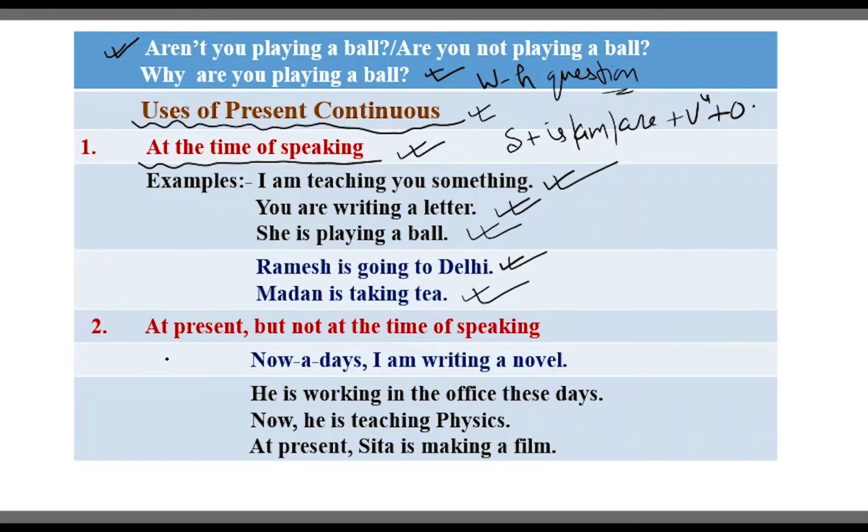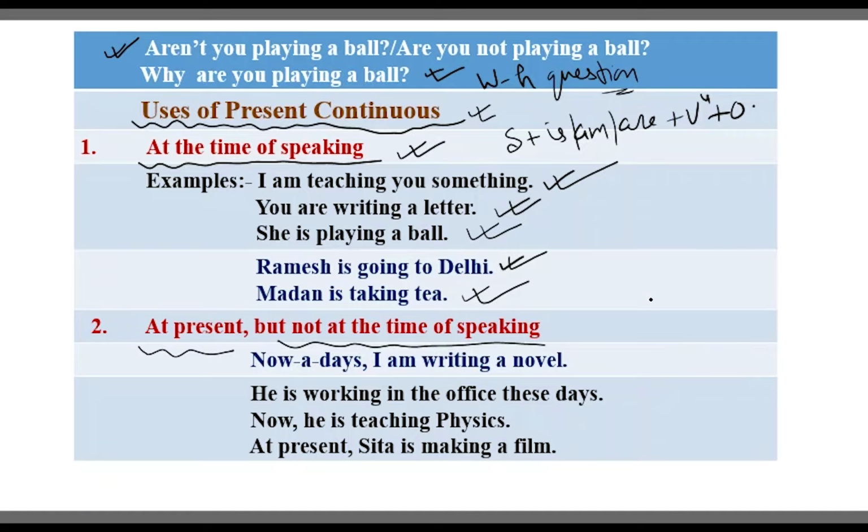Dear students, the second rule is what we talk about at present but not at the time of speaking. It's very interesting. In the first rule, we talked about work which is happening at the time of speaking. But now we say it is at present, but not at the time of speaking. For example, suppose I am making a film. Just now I am not making a film, but at present I am making a film.